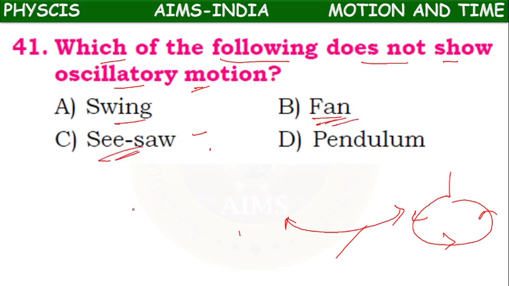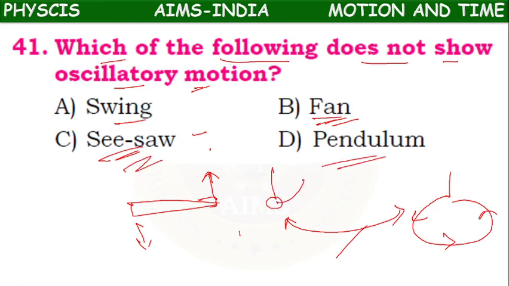A seesaw also goes up and then down, up and down, oscillatory motion. A pendulum also goes towards the extreme position, comes back to the mean position, extreme position, to and fro motion. So only the fan does not show oscillatory motion, because they asked us which does not show. So the answer is option B. The fan does not show oscillatory motion.